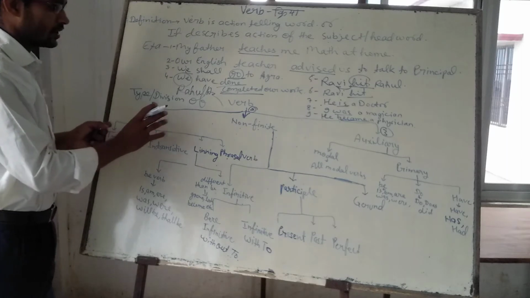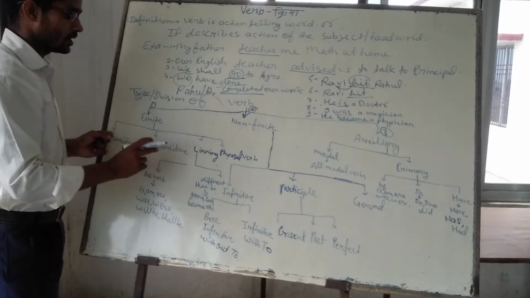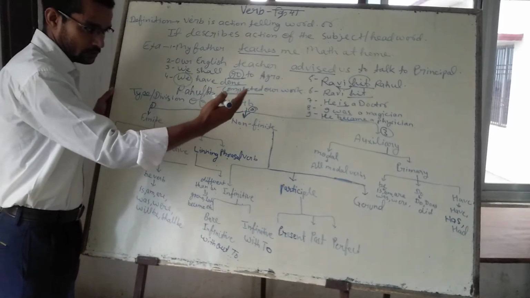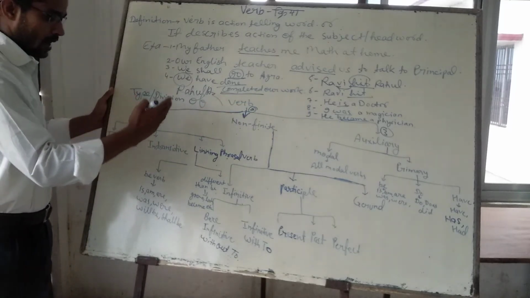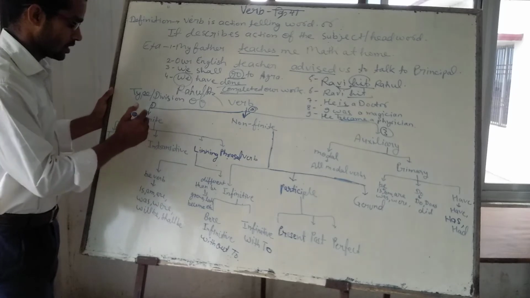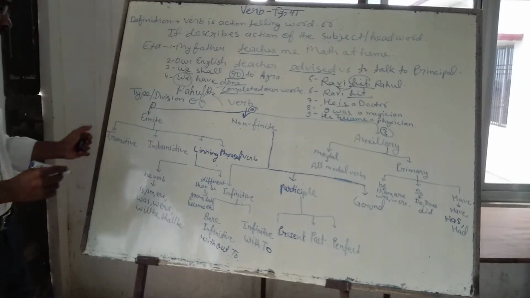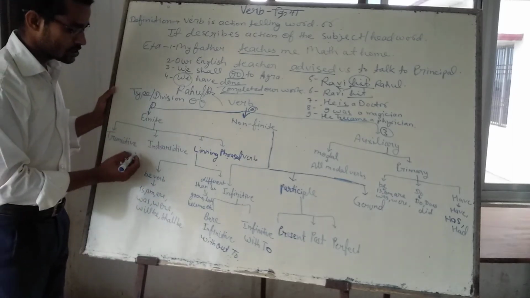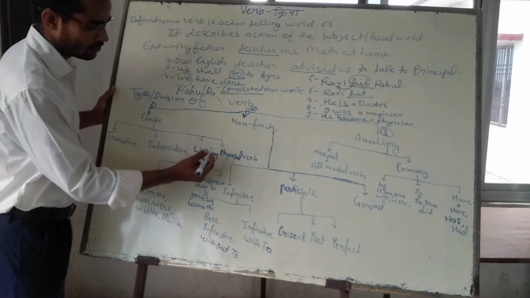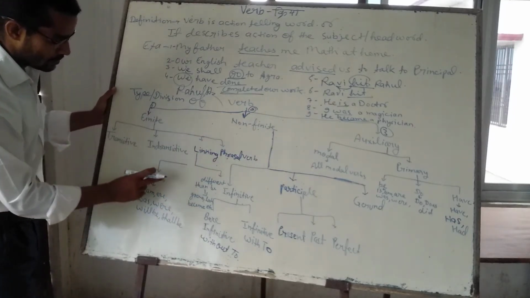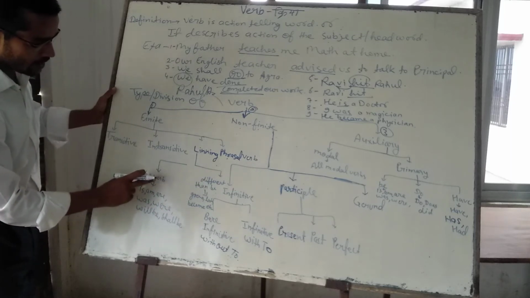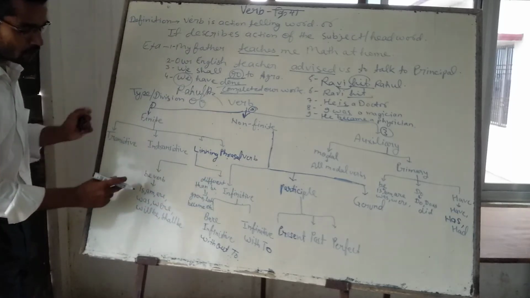After dividing into three main parts, each of these three presents further divisions of the verb. Finite verb can be divided again into four parts: transitive verb, intransitive verb, linking verb, and phrasal verb. And linking verb can be divided into two parts: be verb and verbs other than be verb. Be verb, what is be verb?